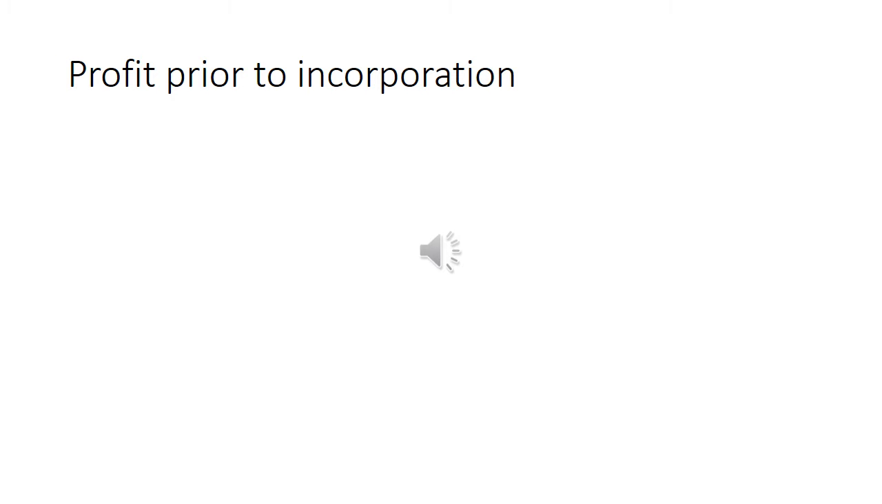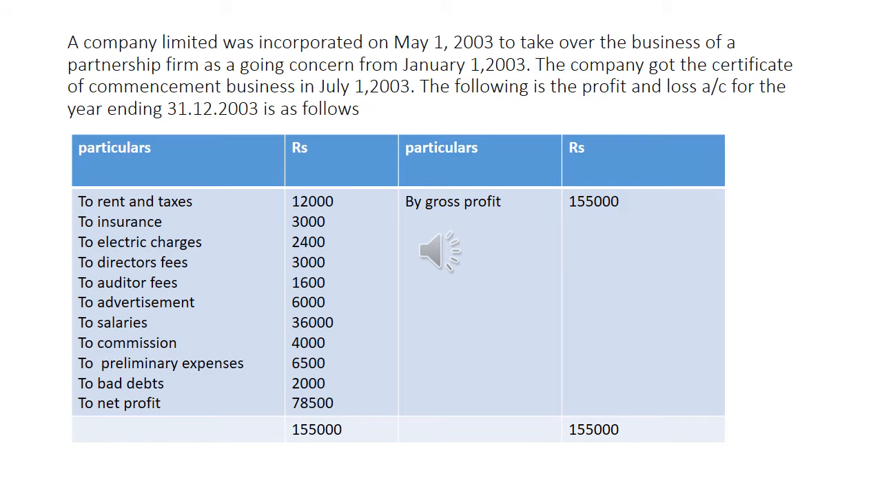Dear students, now I explain one problem in profit prior to incorporation. A company limited was incorporated on 1st May 2003 to take over the business of a partnership firm as a going concern from 1st January 2003. The company got the certificate of commencement of business on 1st July 2003.